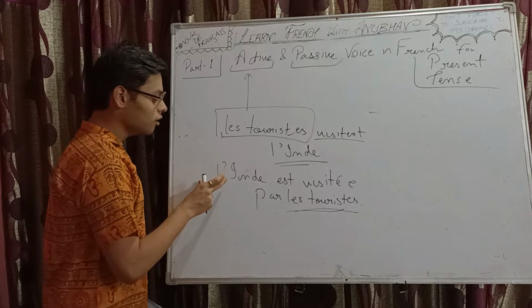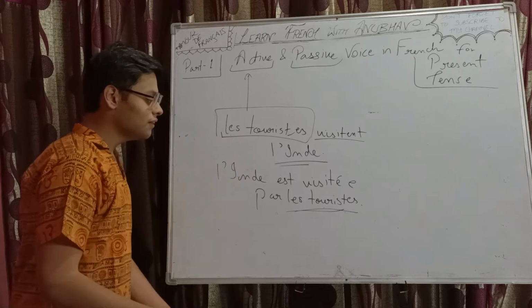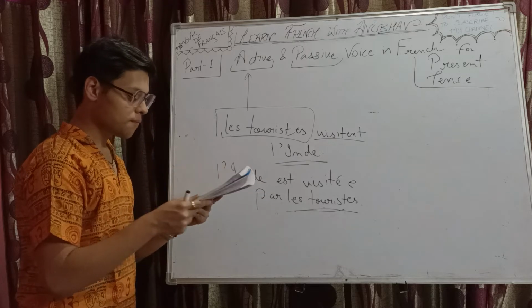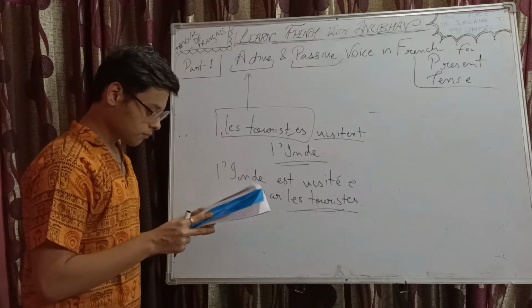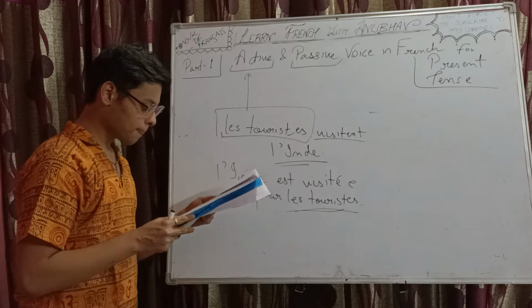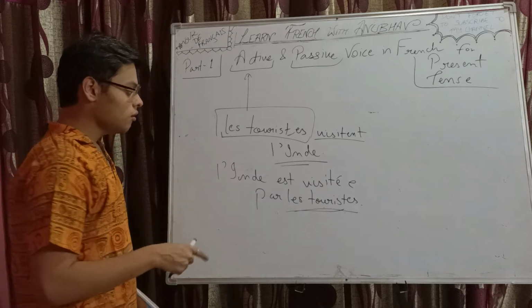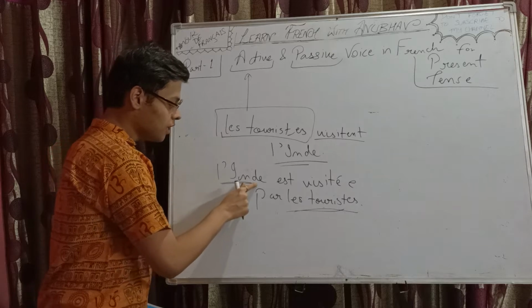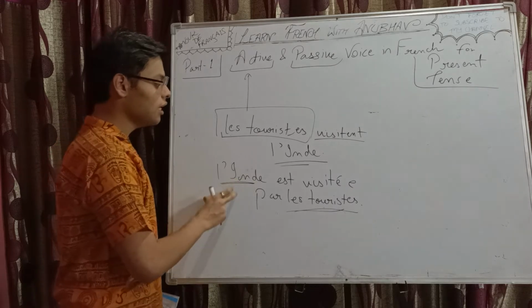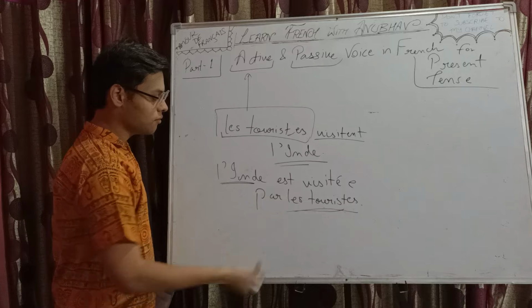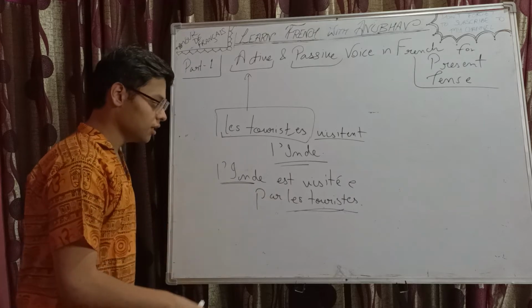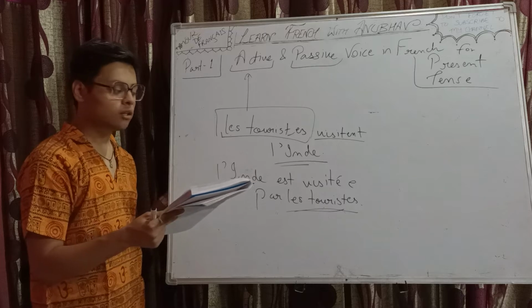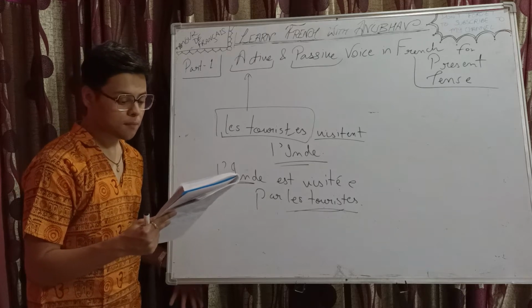L'Inde est visitée par les touristes. By the tourists. Rather, the subject here becomes India, if I am not wrong. India is receiving this action. India is visited by the tourists. So India has become the subject here and it's receiving the action. The action is what? To visit.